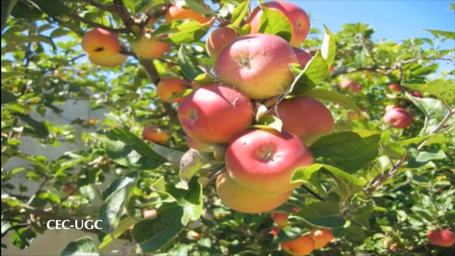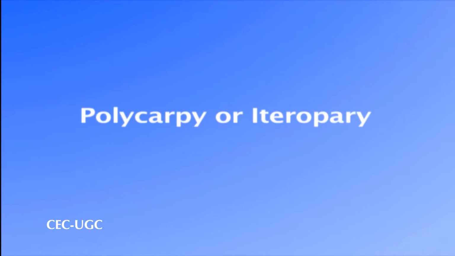and seeds. There are two main patterns of flowering or seed production in perennial plants, that is the monocarpy or simulpary, and second the polycarpy or heteropary. So far as the monocarpic perennials are concerned, they are also known as the simulparous perennials.